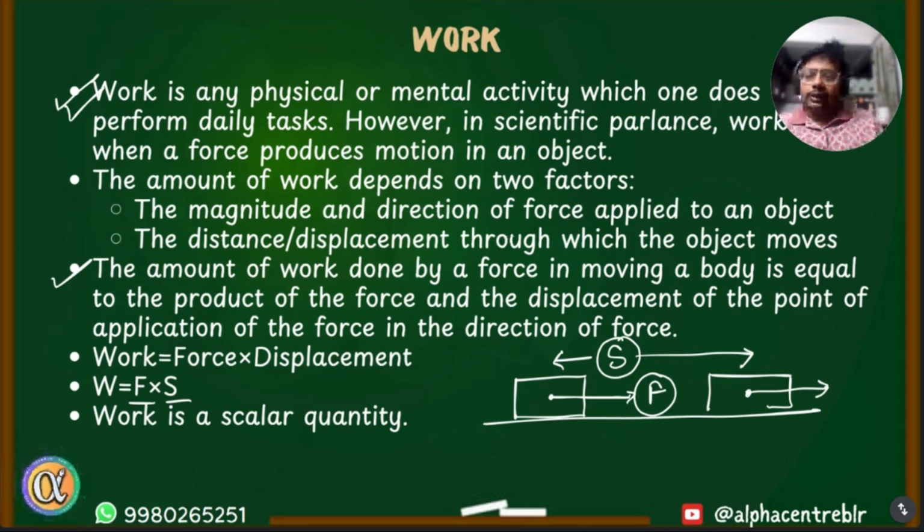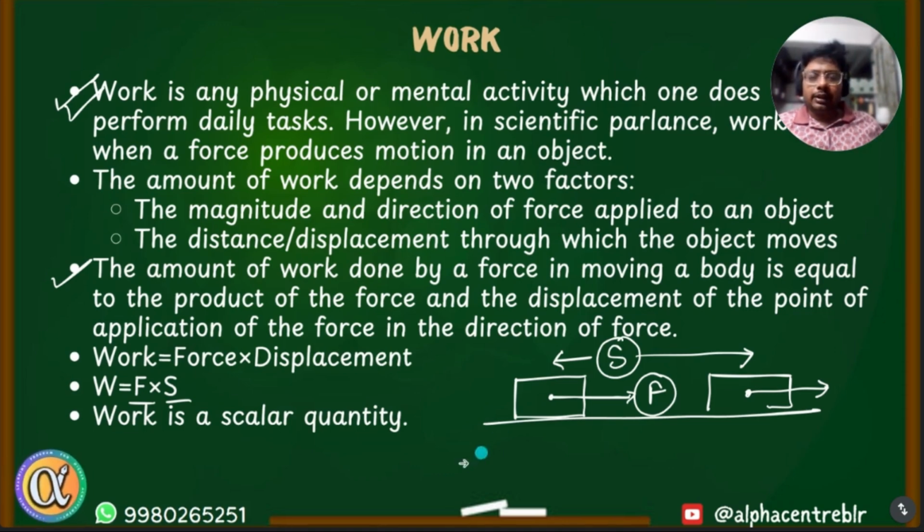And the next point is work is a scalar quantity. So we don't associate direction with work. Whether you are doing work in the right direction, left direction, north direction, east direction, we just say that we have done 500 joules of work. We never associate direction with work. Work doesn't have a direction. Vector quantities, on the other hand, also get cancelled.